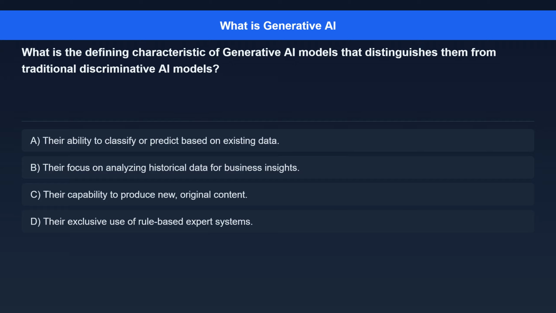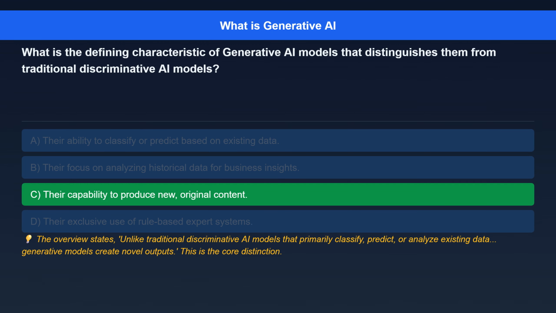Option D. Their exclusive use of rule-based expert systems. The correct answer is their capability to produce new, original content. Here's the explanation. The overview states, unlike traditional discriminative AI models that primarily classify, predict, or analyze existing data, generative models create novel outputs. This is the core distinction.